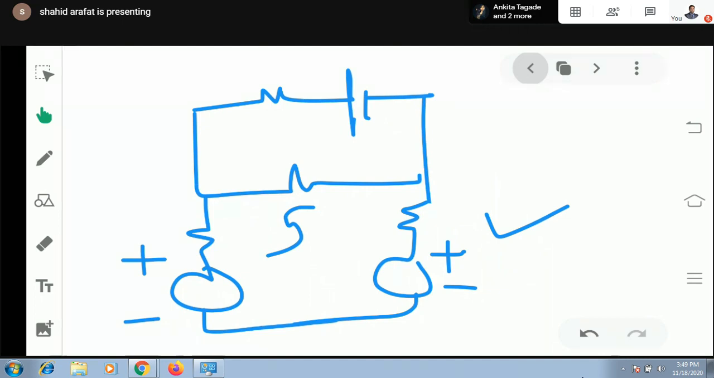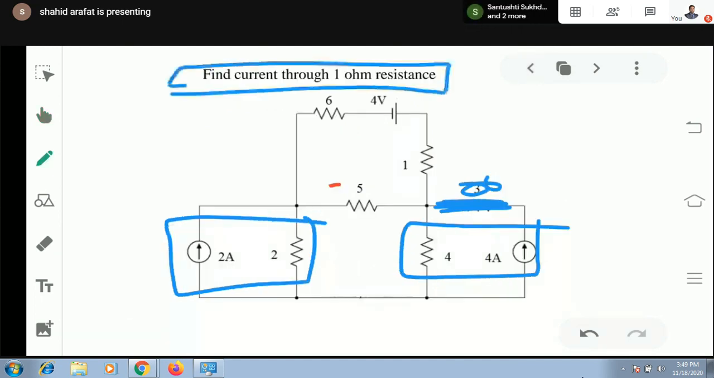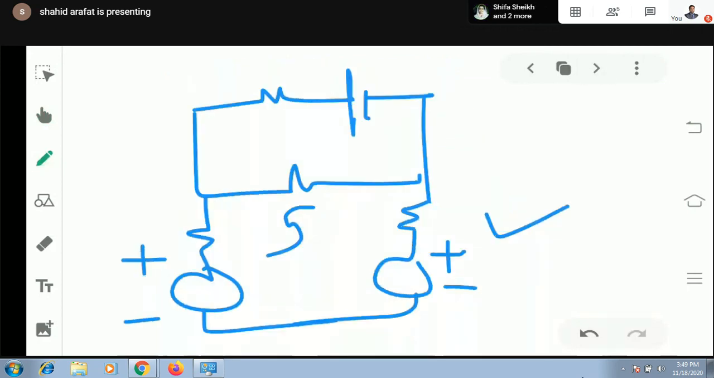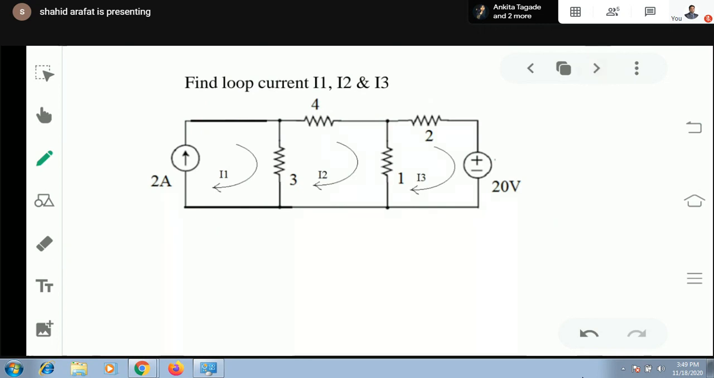What has been asked over here? Here we need to calculate current I, which is this one, meaning the current through 1 ohm. So the current through 1 ohm will be simply I1, if you assume I1 is the current of this loop. Okay. Then moving on to the next.